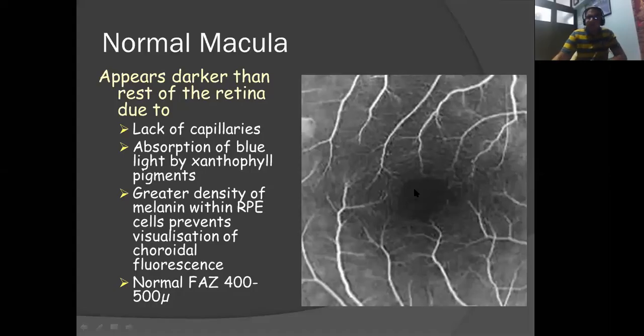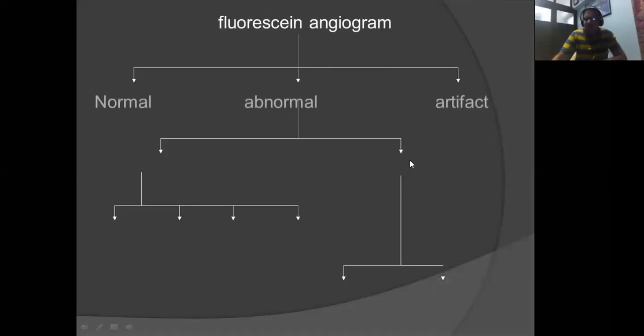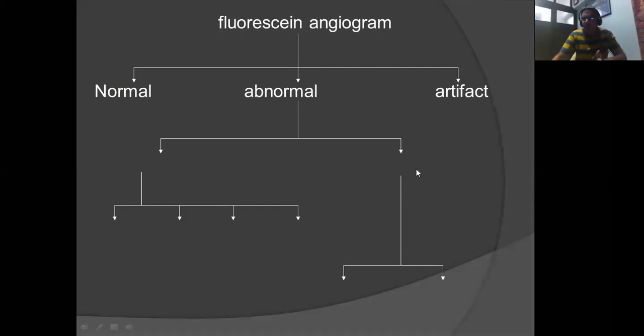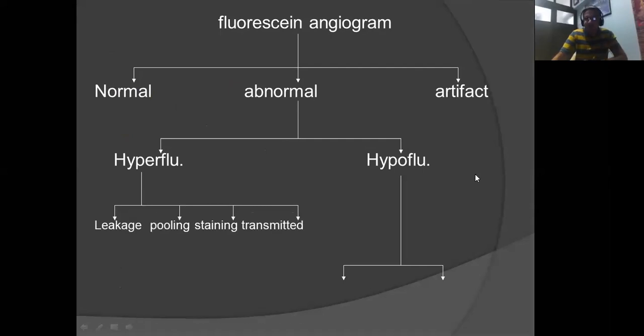Okay, so this is a very important thing which we have to remember, that the FAZ is around 500 microns and it always appears dark on an FFA. So a fluorescein angiogram can be either normal, abnormal, or have an artifact in there. If it is abnormal, there could be hyperfluorescence of the dye, or there could be hypofluorescence. Hypofluorescence could be because of either leakage of the dye, pooling of the dye, staining, or it could be a transmitted hypofluorescence. And hypofluorescence could be either blocked hypofluorescence or capillary non-perfusion areas, which is non-filling.